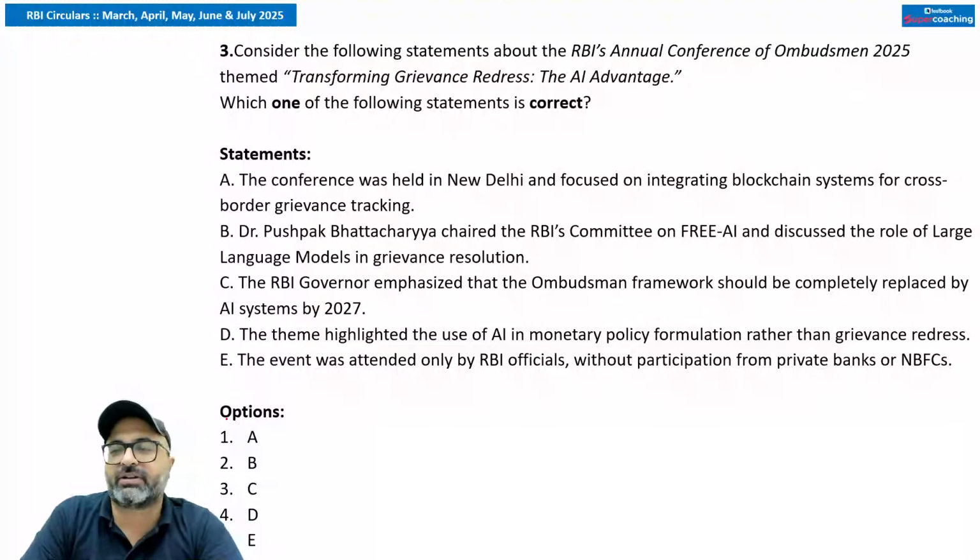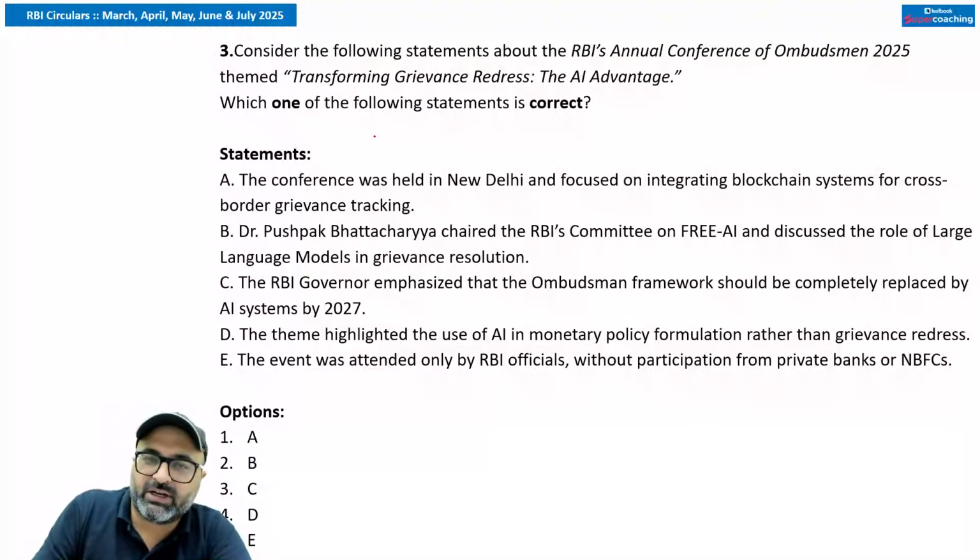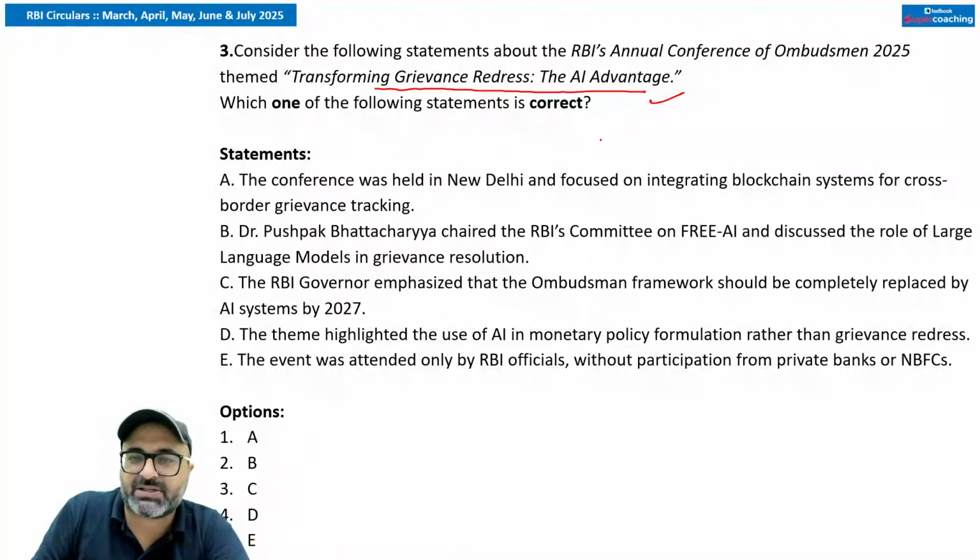RBI's annual conference of Ombudsman 2025 with the theme Transforming Grievance Redress, the AI Advantage, has been introduced. Go with the options and give me the correct answer.